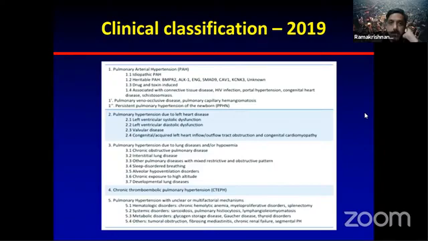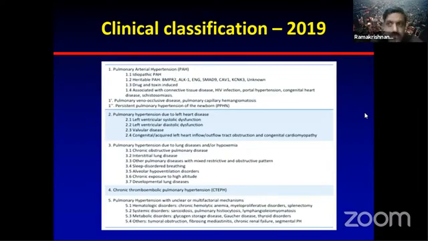All of them are considered a kind of PH, and in most of these situations the pulmonary vasodilators do work. The next important group is pulmonary hypertension due to left heart disease: systolic dysfunction, diastolic dysfunction, valvular heart disease, and other left-sided lesions. Then you have lung disease, where most of the time hypoxia is the cause of the problem. Then you have CTEPH, and then multifactorial or unclear etiologies, mainly hematological disorders, renal disease, and so on, which are the more common ones that you find.